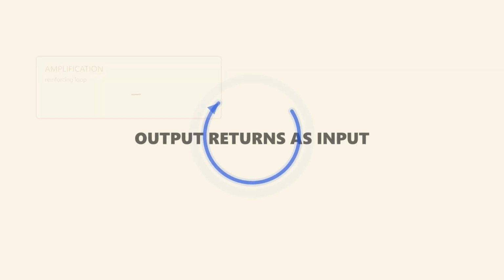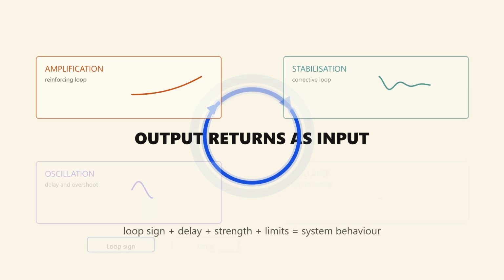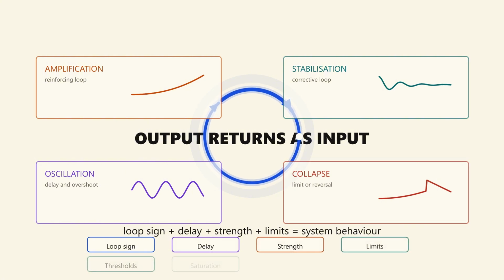A loop can reinforce change. A loop can correct change. A loop with delay can oscillate. A loop with limits can bend, saturate, or collapse. The behavior depends on loop sign, delay, strength, limits, thresholds, saturation, and noise. Loop sign tells you whether the return reinforces or corrects. Delay tells you when the return arrives. Strength tells you how hard it pushes. Limits tell you when the old behavior must bend. Those factors turn one structure into many behaviors.